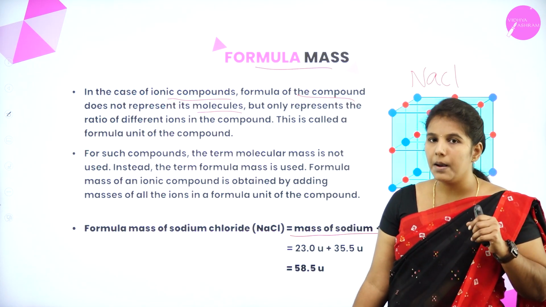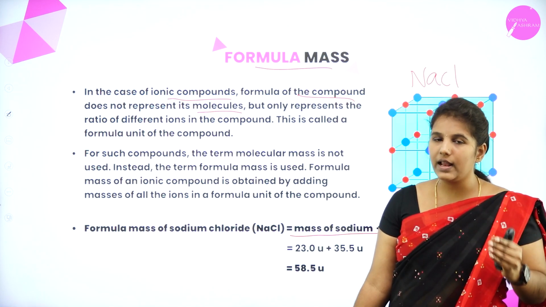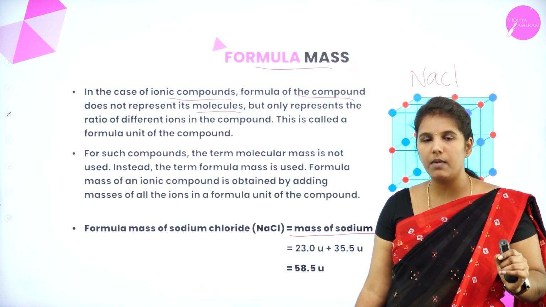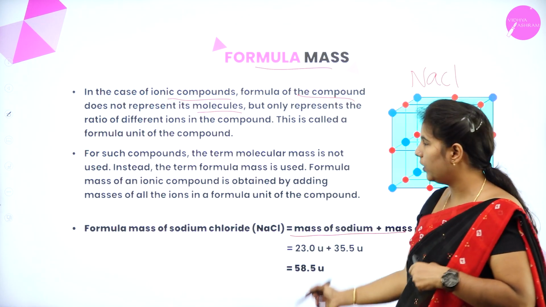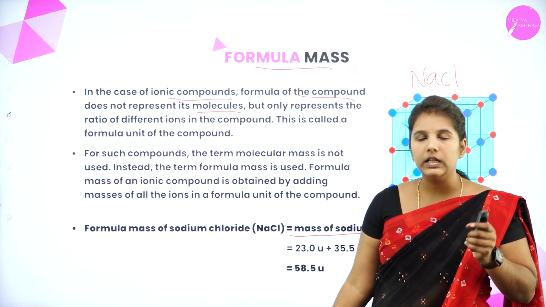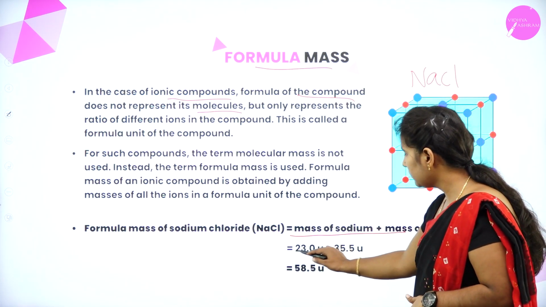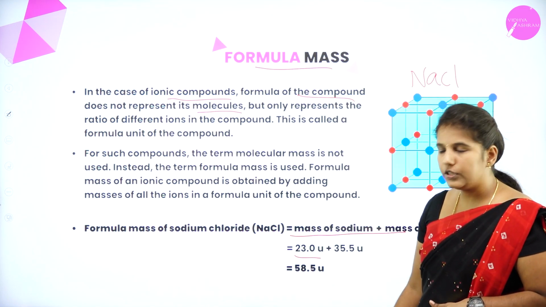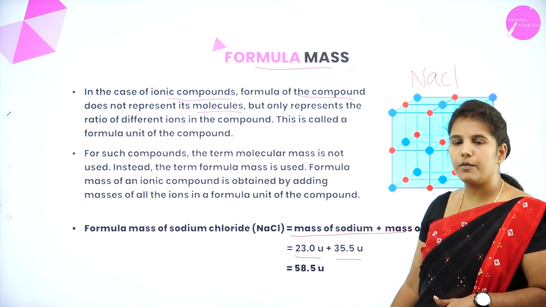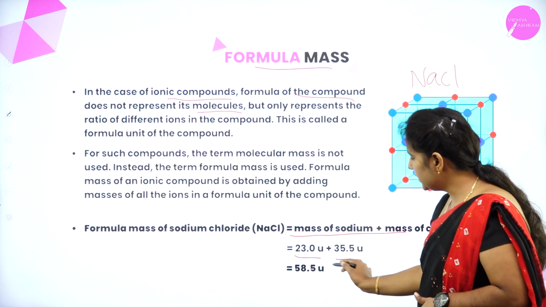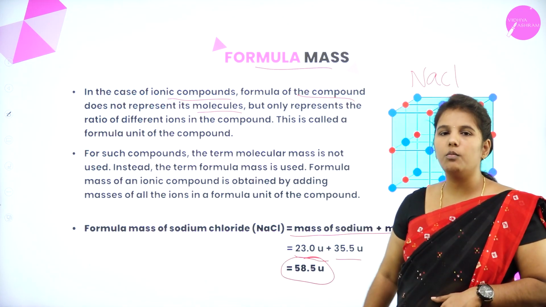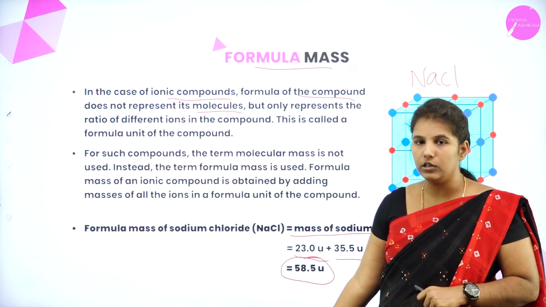By adding the mass of each ion, we can easily calculate the formula mass of the ionic compound. Here, the mass of sodium is 23 and the mass of chlorine is 35.5. If you add these two, you will get the formula mass of the sodium chloride.